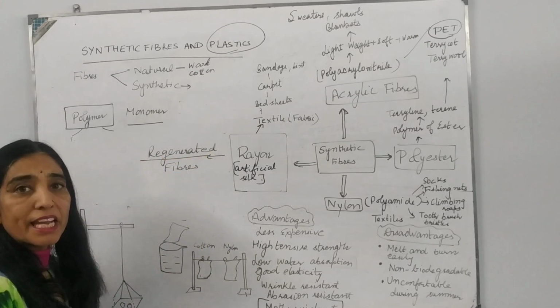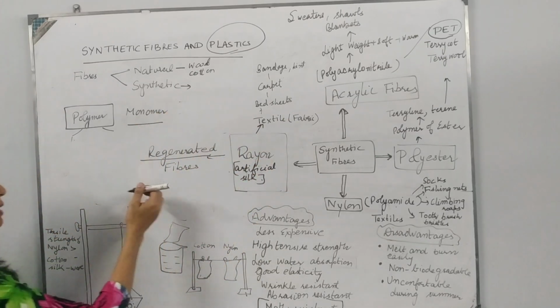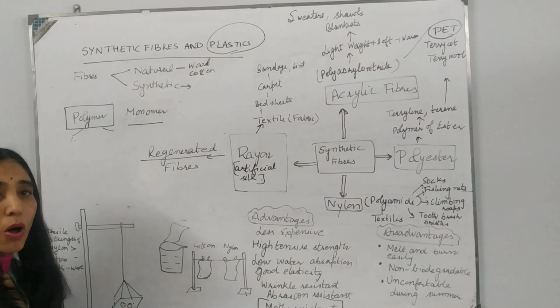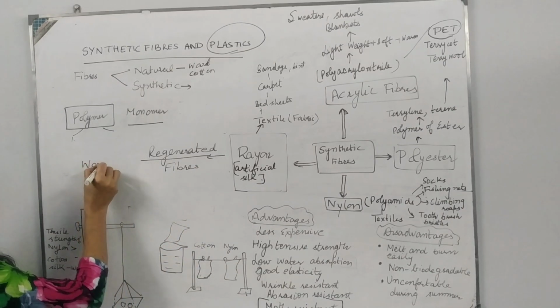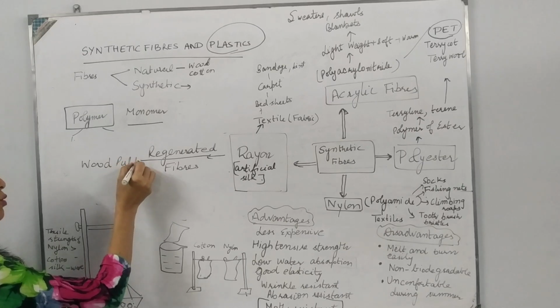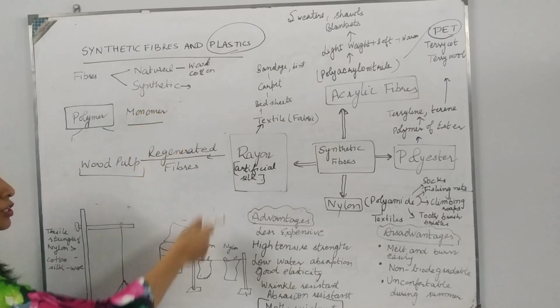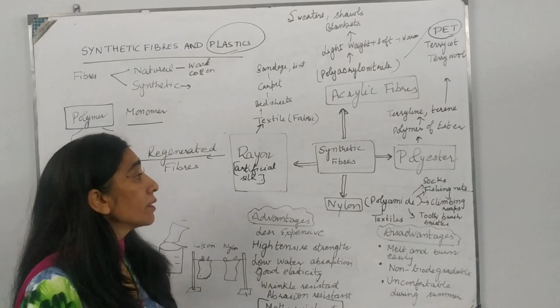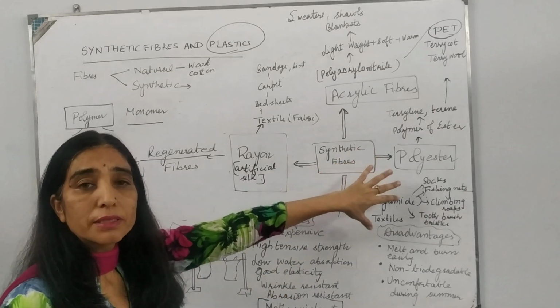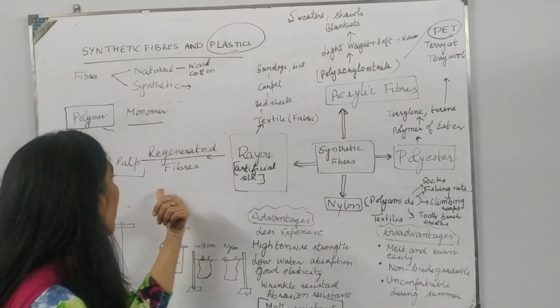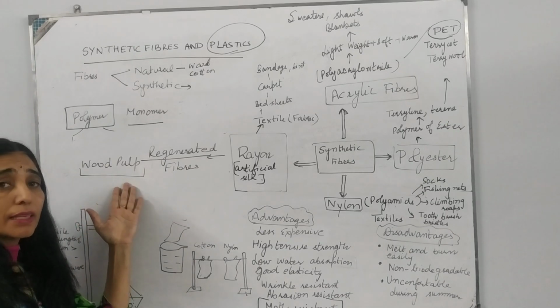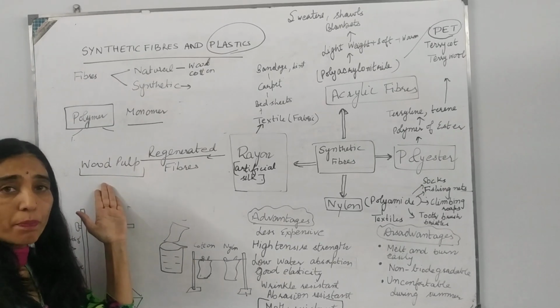What is being regenerated here? The origin material which is used to make rayon is wood pulp. Now one question should arise in your mind: on one side I am saying synthetic fibers are chemically made, on the other side I am saying that the origin material is wood pulp.